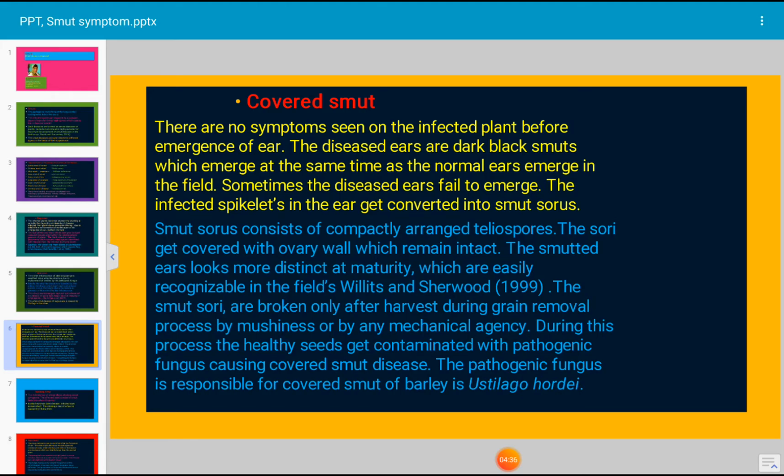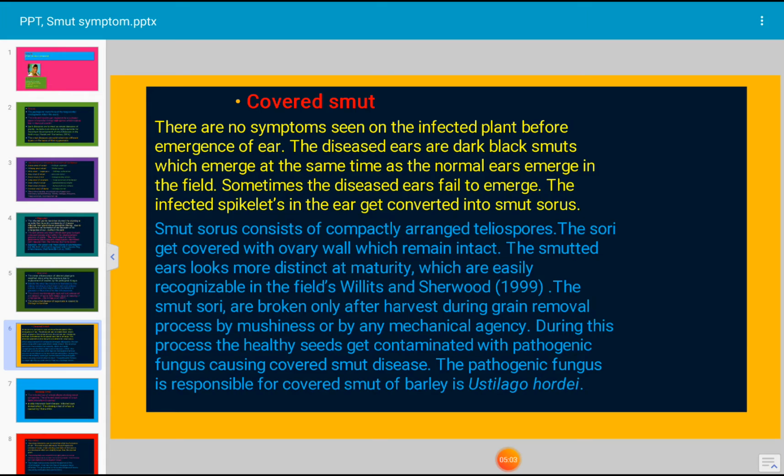The smutted ears look more distinct at maturity and are easily recognizable in the field. The smut sori are broken only after harvest, during the grain removal process by machines or any mechanical agency. During this process, the healthy seeds get contaminated with the pathogenic fungus, which consists of covered smut spores.